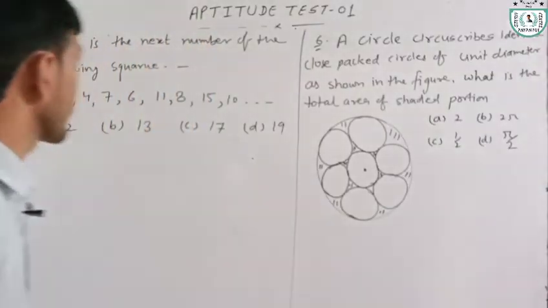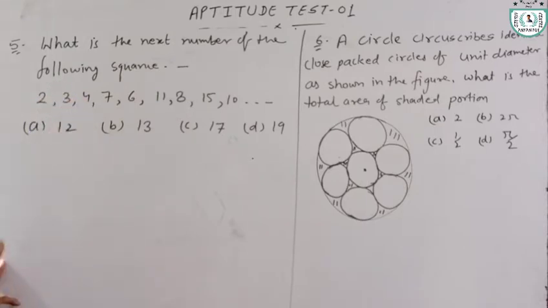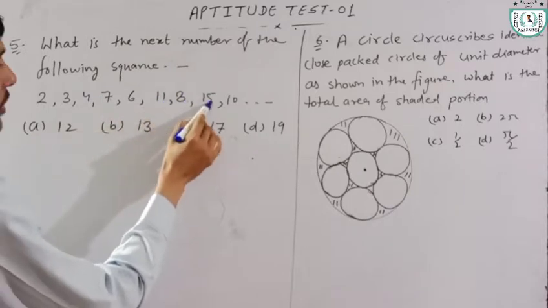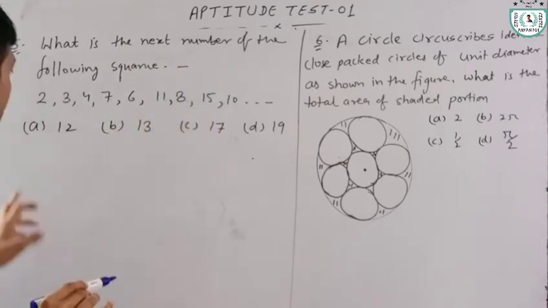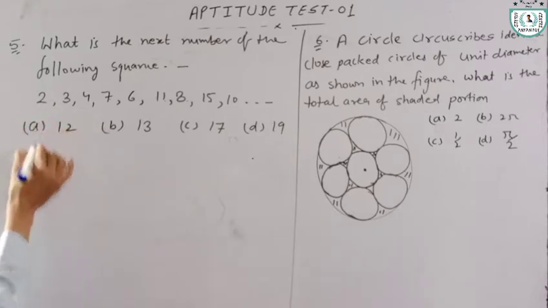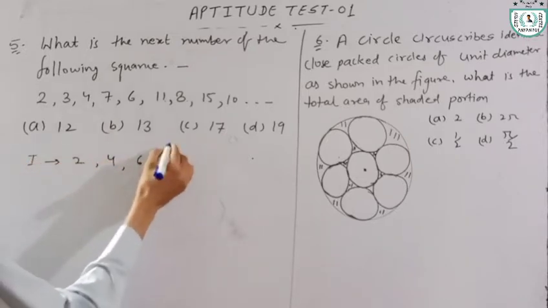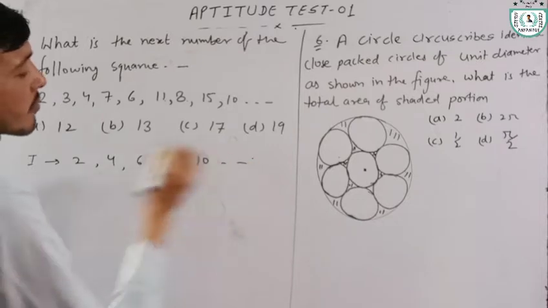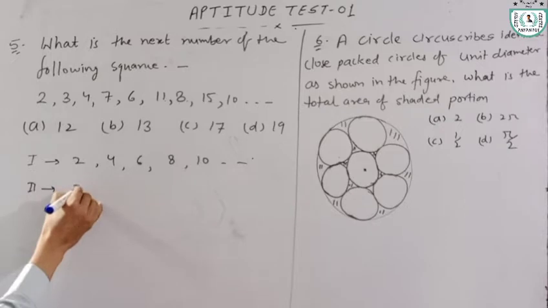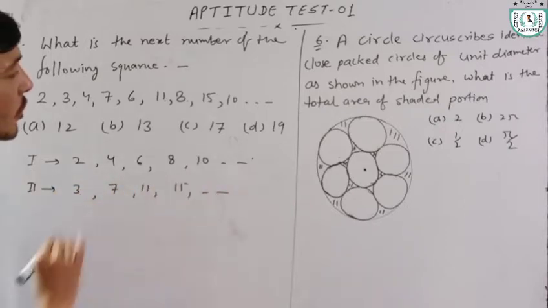Question number 5. What is the next number of the following sequence? The sequence is 2, 3, 4, 7, 6, 11, 8, 15, 10. In this sequence, we have two sequences mixed. The first one is 2, 4, 6, 8, 10. And the second one is 3, 7, 11, 15 and so on.